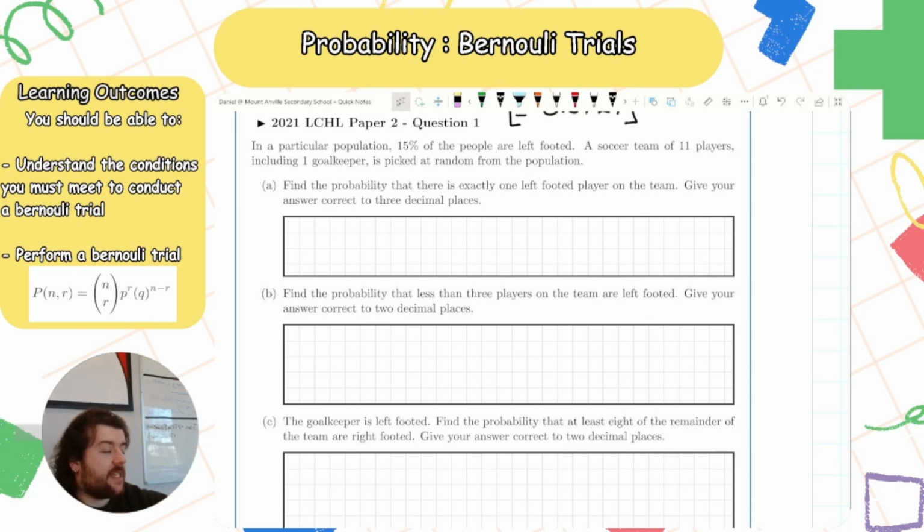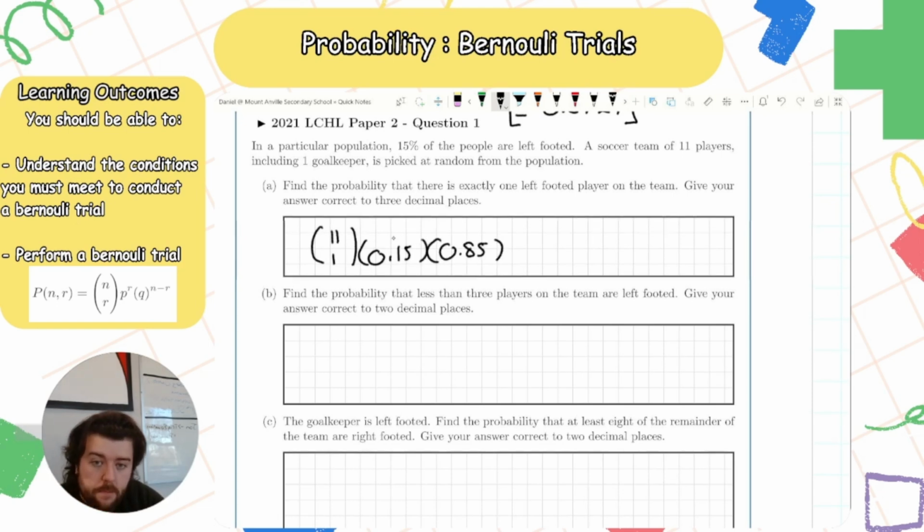You want to find the probability there's exactly 1 left-footed person. So in my team of 11, there is 1 left-footed person. The probability of being left-footed is 15%. The probability of not being left-footed would be 0.85, because 1 minus 0.15 is 0.85. So 1 left-footed person, that means the other 10 are right-footed. Put that in a calculator, you get 0.325.